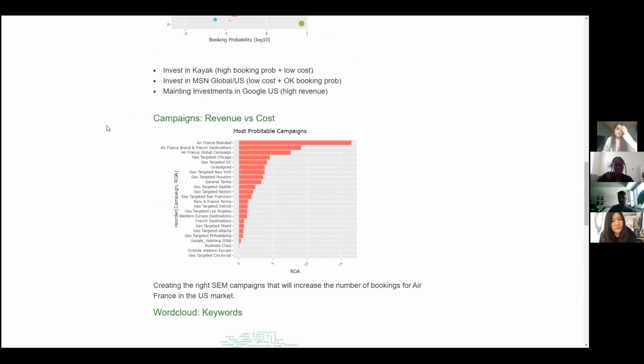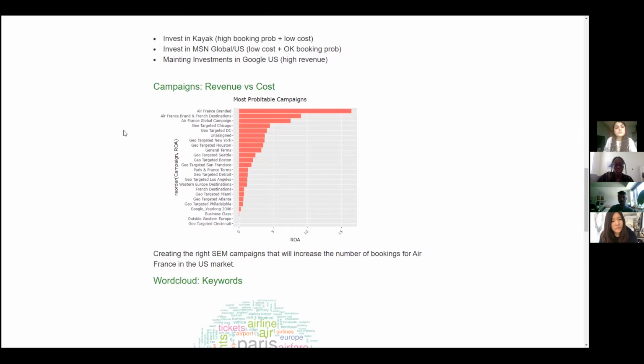But looking at campaigns in terms of revenue versus cost, here we're seeing that if one of our campaigns bears the Air France logo, that's something that leads it to be the most productive. However, there are also geo-targeted campaigns that we should take notice of, such as the one here for Chicago, which showed that when we market to a specific demographic or a specific city in the US, we tend to achieve higher market shares.